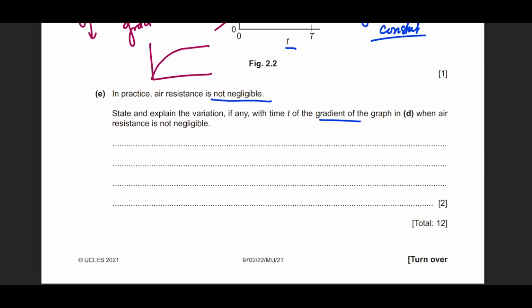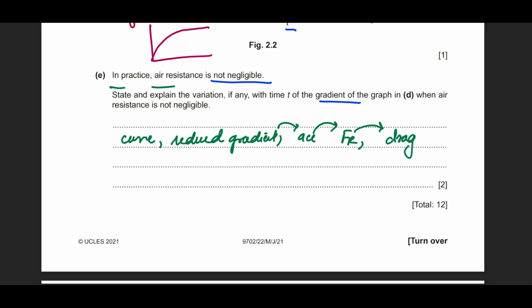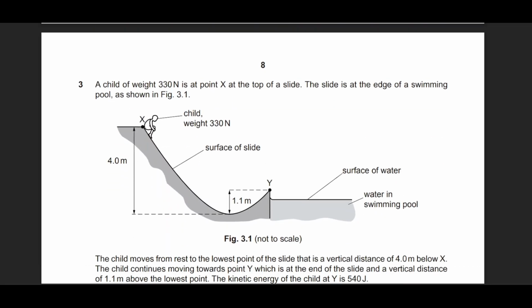So how would you say it? State and explain, right? You will see a curve with reduced gradient. And why is there a reduced gradient? Because gradient represents acceleration, and acceleration is proportional to resultant force, and resultant force is dependent on drag, and drag is dependent on speed. So as you increase speed, drag increases, resultant force decreases, acceleration decreases, gradient decreases. That's why there will be a curve, right? So there is a complete chain of thought behind it.